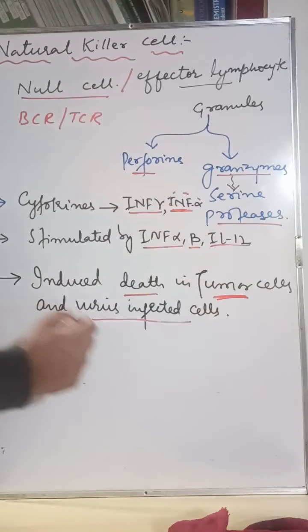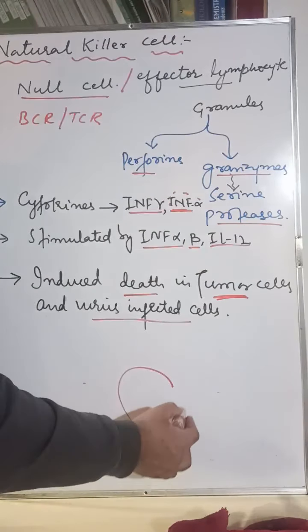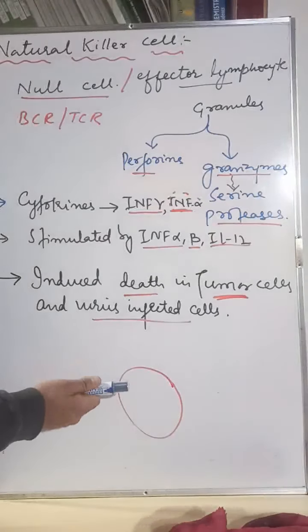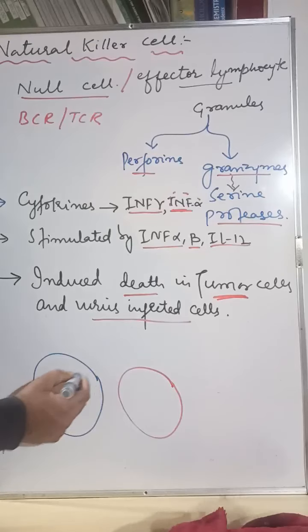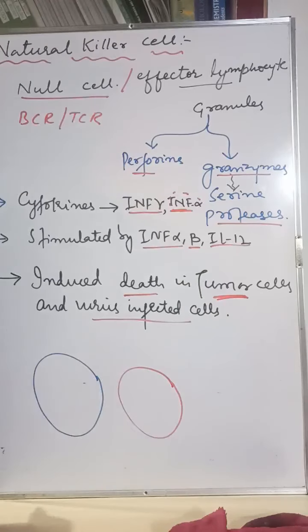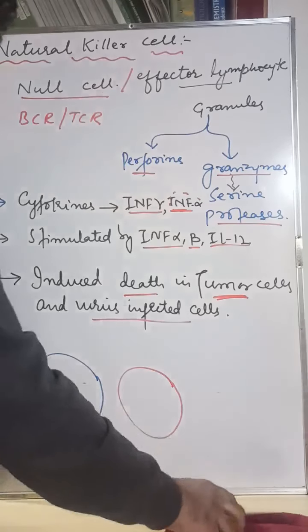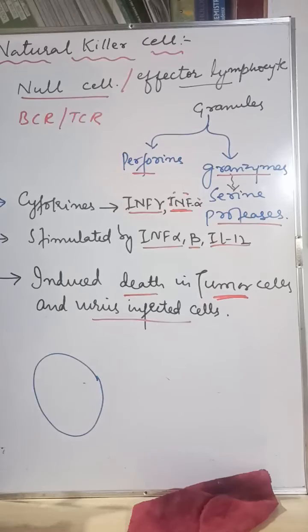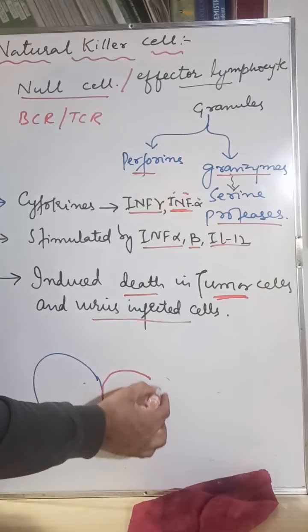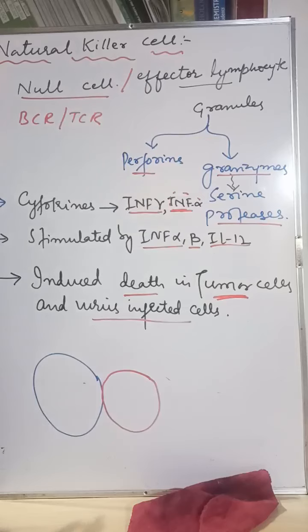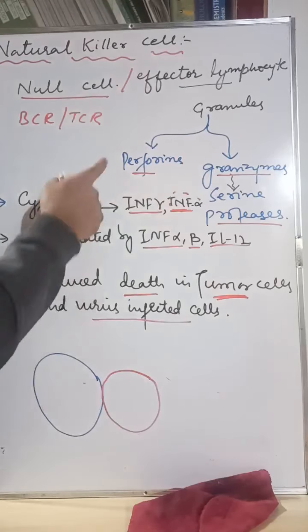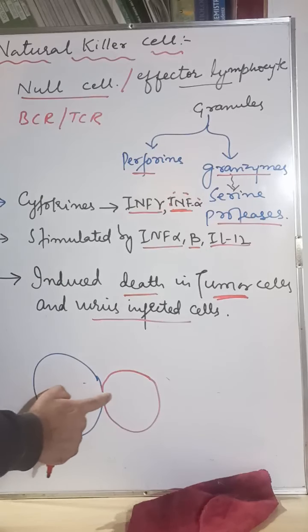Let's understand. For example, this is a virus infected cell, in red color, and here is an NKC, a natural killer cell. First of all, the natural killer cell adheres with the target cell. It attaches with the target cell like this. Then it is followed by degranulation. These granules burst. What is released here? Perforins. These perforins form pores in the membrane of the target cell.